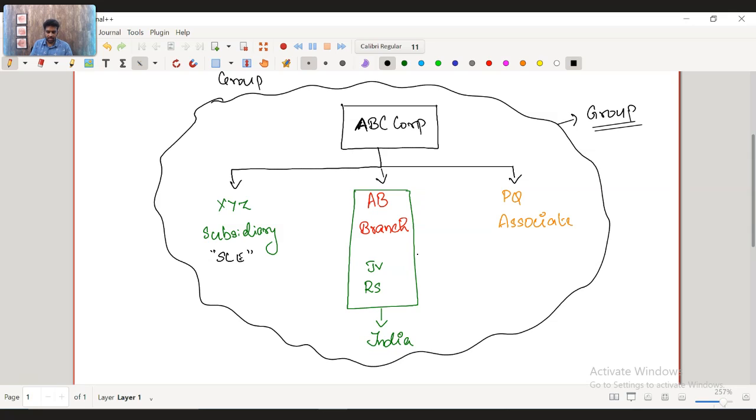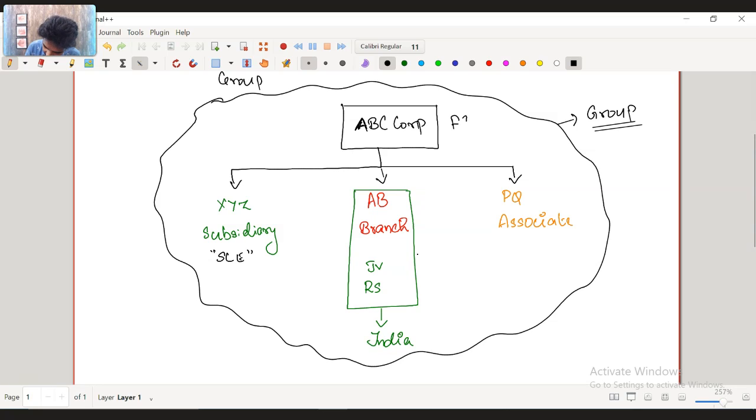And these companies together will be included in the financial statements of ABC Group.